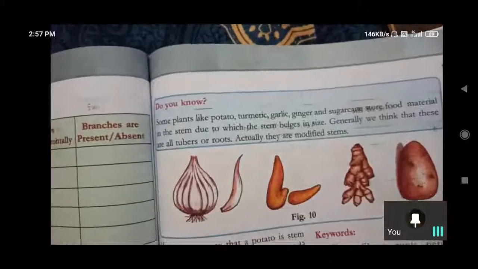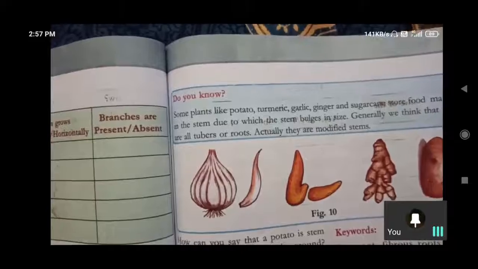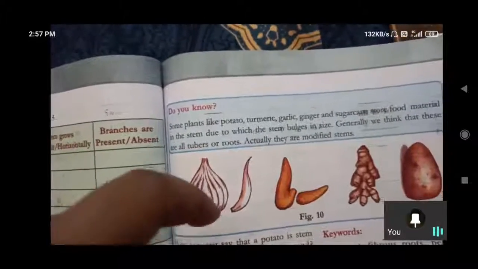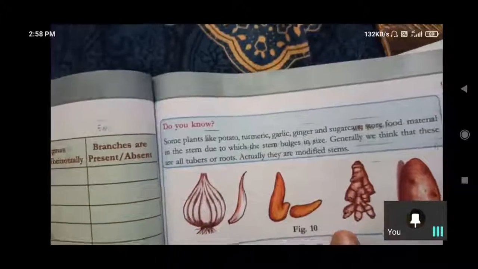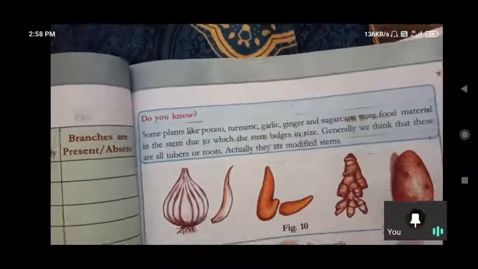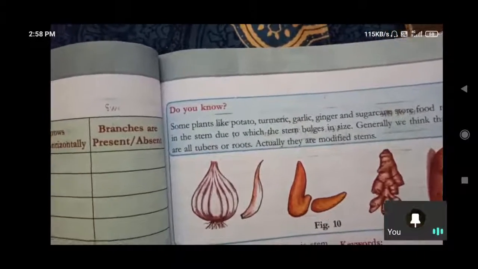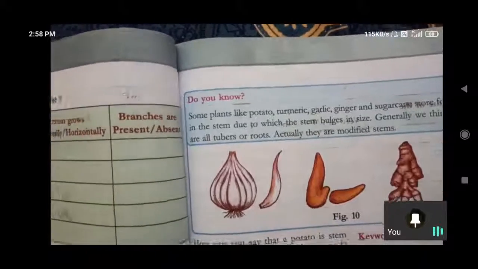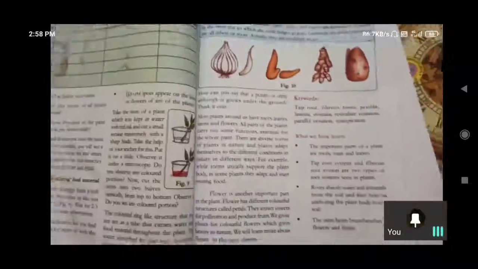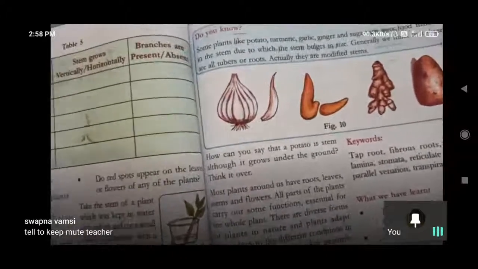Generally we think that these all are tubers or roots. వీటిని roots అనొచ్చు, tubers అని కూడా అనొచ్చు, not only stems. Tuberous roots అన్నాం కదా. These all also come under that category only. Inside of the soil we can observe this. ఇవన్నీ తవ్వి తీస్తారు బయటికి, తెలుసా మీకు? So these also come under roots. Stems అనొచ్చు, roots అనొచ్చు. Especially sugarcane stores food in stem. Yes, in stem only it will store the sugar. And in that manner we can understand the speciality of stem here.